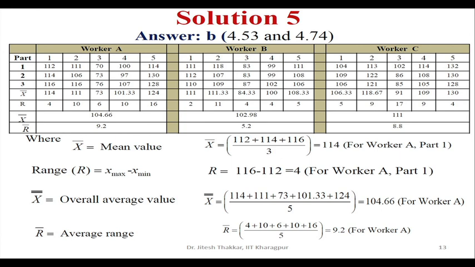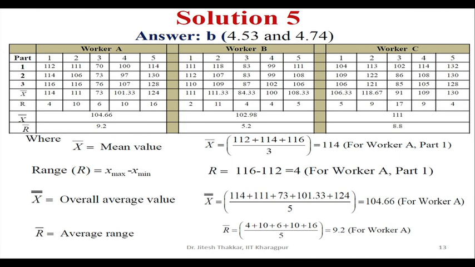So, I am just taking the average 112 plus 114 plus 116, and this average comes out to be 114. Same way you can compute the average for all the part and worker combination, and then you have the range R. Next row after x bar is R, so x max minus x min. For worker A part 1 it comes out to be 4. Same way you can compute for all the combinations.